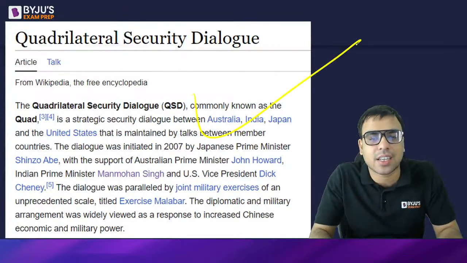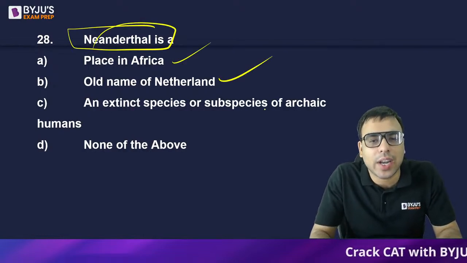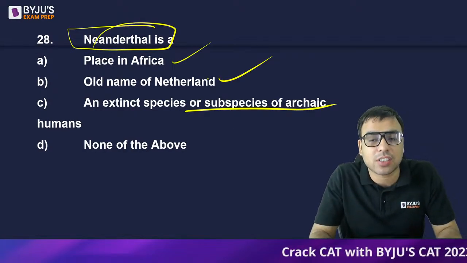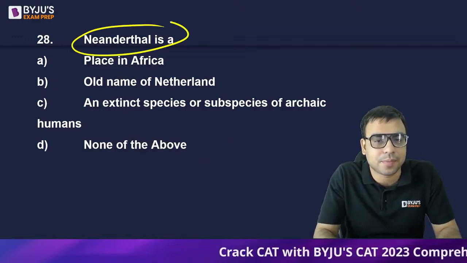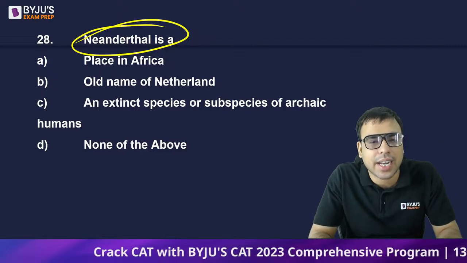Okay, the next one is: Neanderthal is a place in Africa, the old name of Netherlands, an extinct species or subspecies of archaic human, or none of the above. Neanderthal is what?